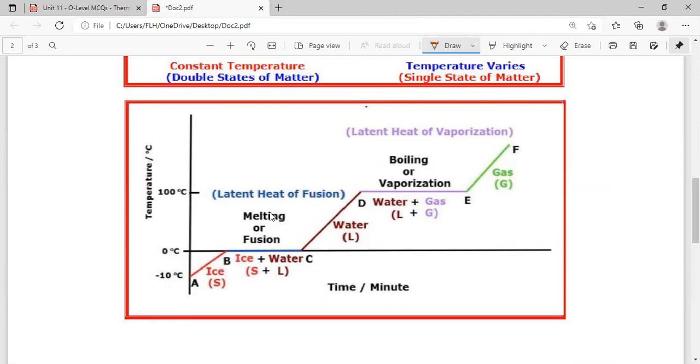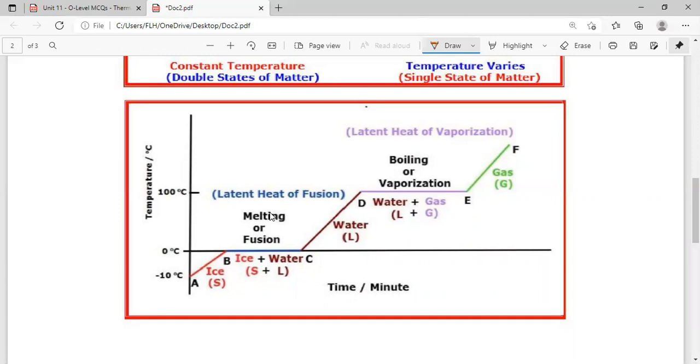Now from point A to B, from C to D, from E to F, temperature is being changed. So a single state of matter is there, that is solid, liquid and gas. And whenever temperature is constant, that is a straight line parallel to the x-axis, it means a double state of matter is there, solid plus liquid or liquid plus gas.